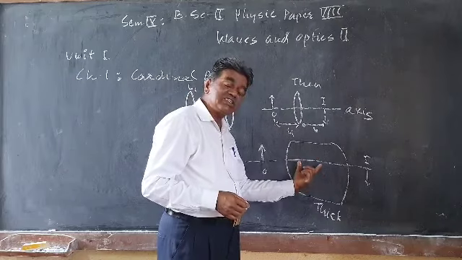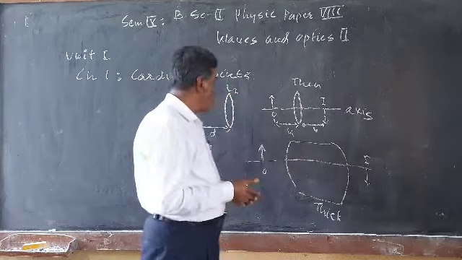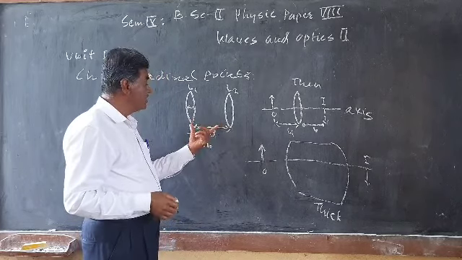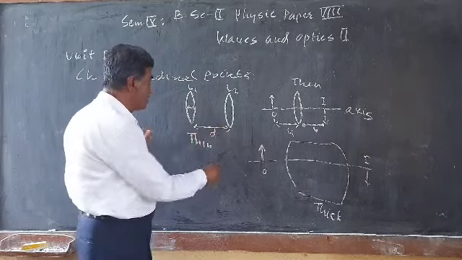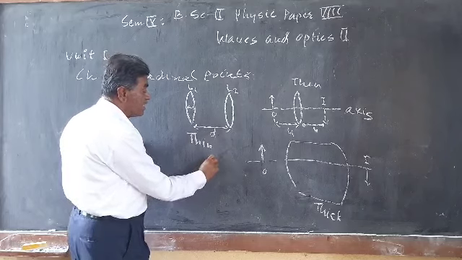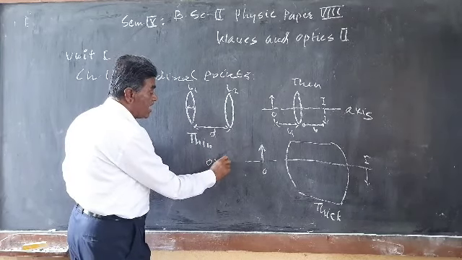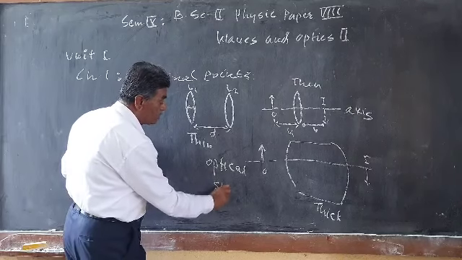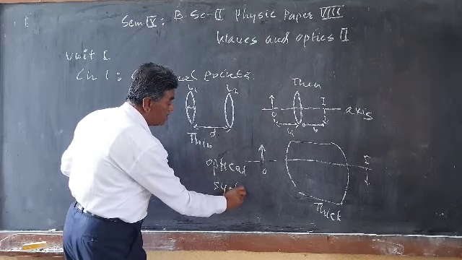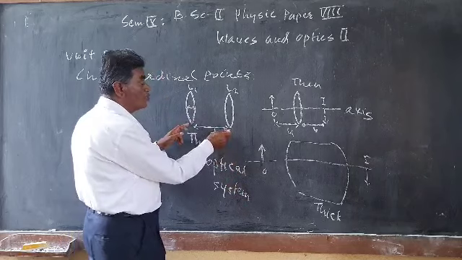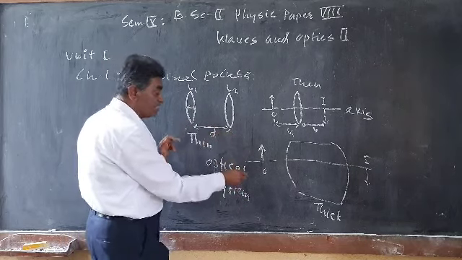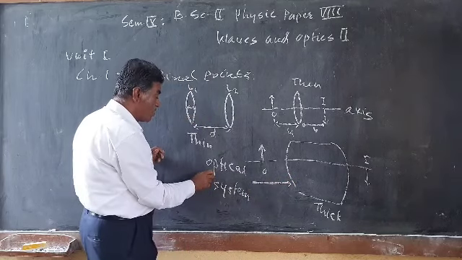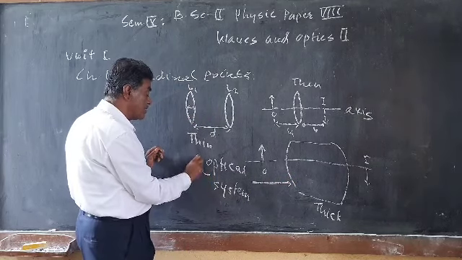The thick lens is also known as an optical system, or when two thin lenses are separated by a finite distance, this is also called what? The optical system. This can be regarded as the optical system, and when we are dealing with the optical system, it may be given by two thin lenses separated by a finite distance, or this thick lens can be regarded as the optical system.